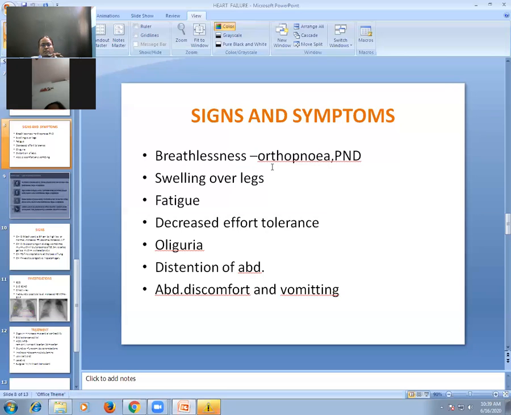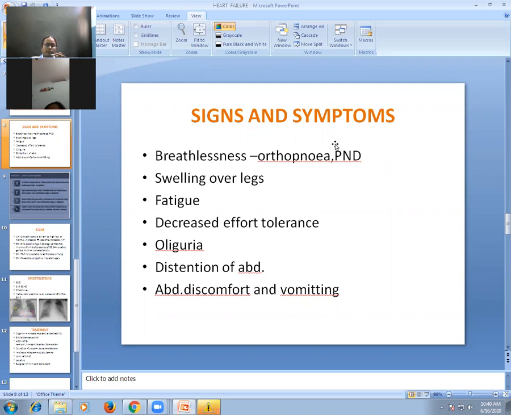Orthopnea means breathlessness in lying down position or in supine position. And PND is paroxysmal nocturnal dyspnea, meaning breathlessness occurs at night. Patient wakes up from the sleep. He desires to have fresh air. He opens windows, he opens doors. So this breathlessness at night is called PND, paroxysmal nocturnal dyspnea. So breathlessness, presence of orthopnea, presence of PND is a characteristic symptom of heart failure.